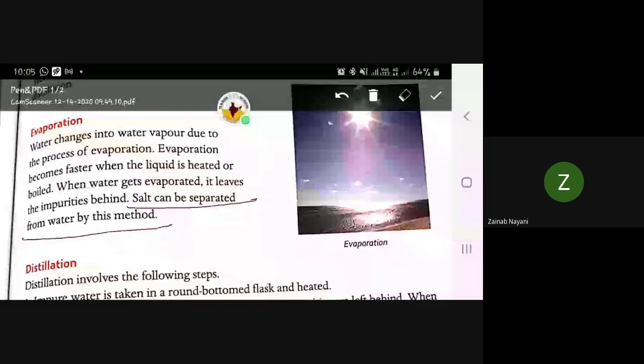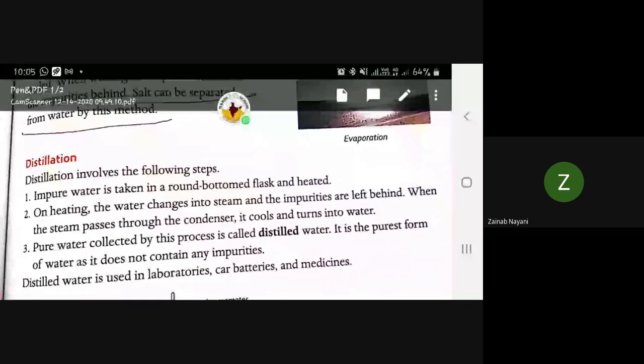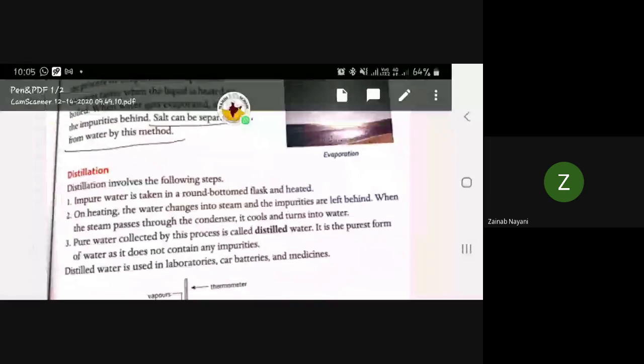Now, distillation. Distillation is a very important type of process to remove soluble impurities.